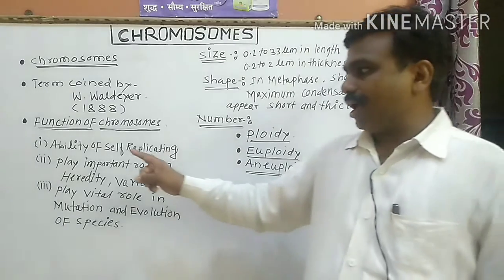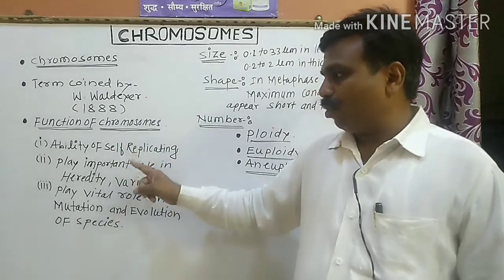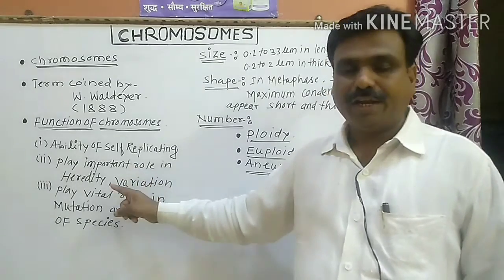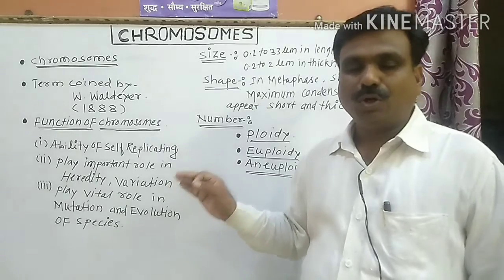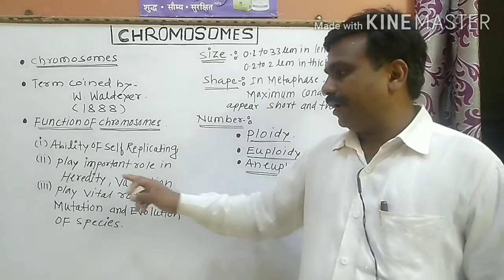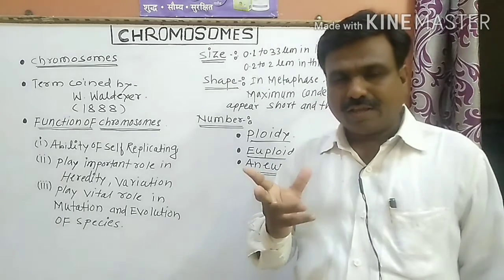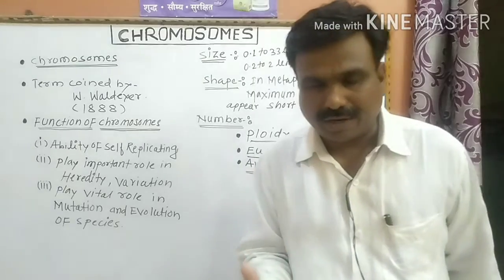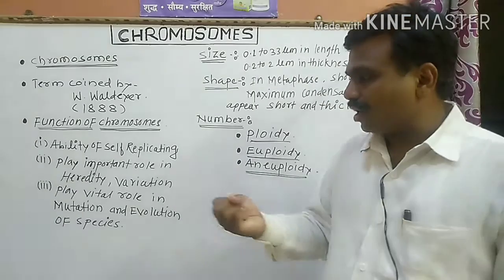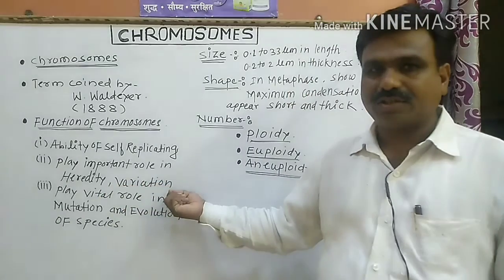The ability of self-replication plays an important role in heredity and variation. Without chromosomes, without DNA, it is not possible to transfer the genetic material. So the chromosomes have an important role in heredity and variations.